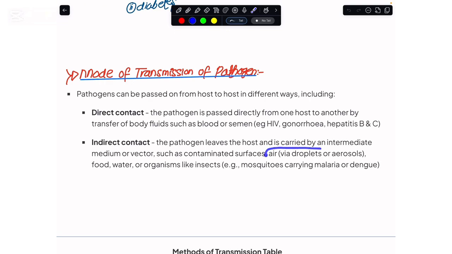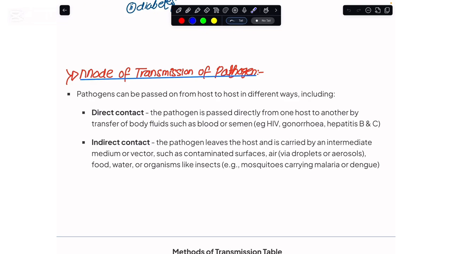Likewise, some pathogens are also transmitted with the help of air, as when a person sneezes in the case of tuberculosis. They release droplets or aerosols out of their body and another normal person can catch them. Likewise, eating food contaminated with pathogens, or contaminated water, would again be an indirect mode of transmission.